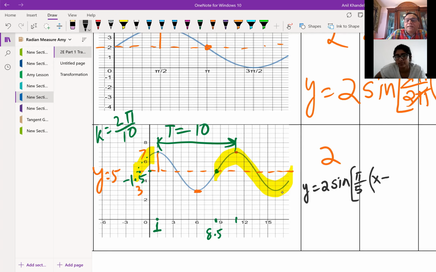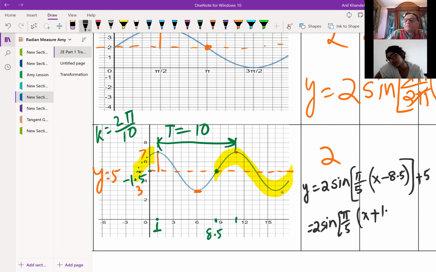Now I could write minus 8.5, or plus 1.5. And I moved up by how many units? 5 units, right? Because it's y equals 5. And I could also write 2 sine pi by 5 x plus 1.5, plus 5. Do you see that?